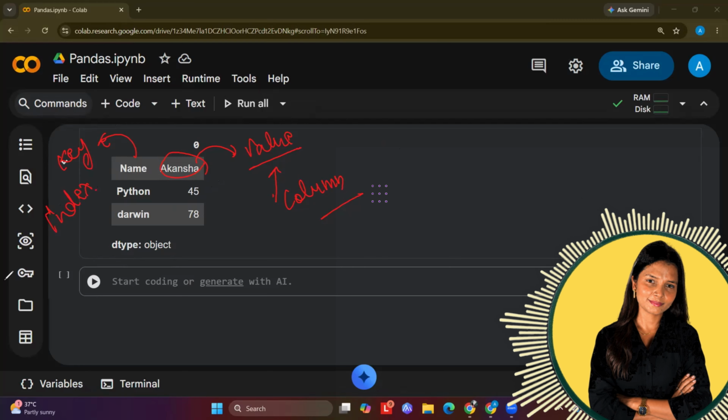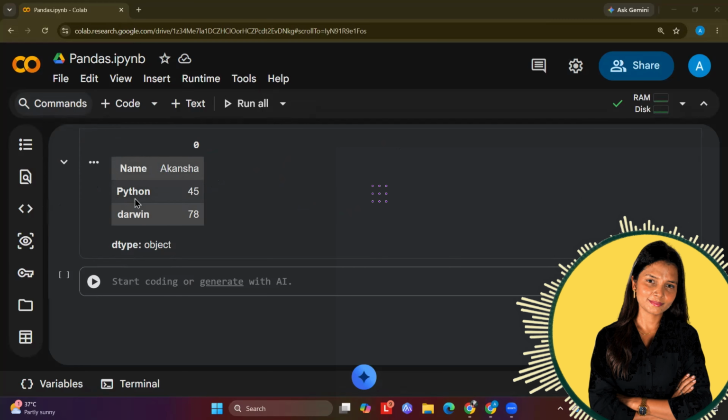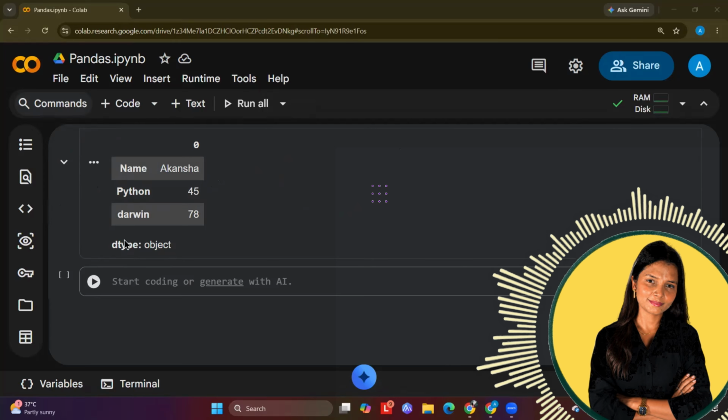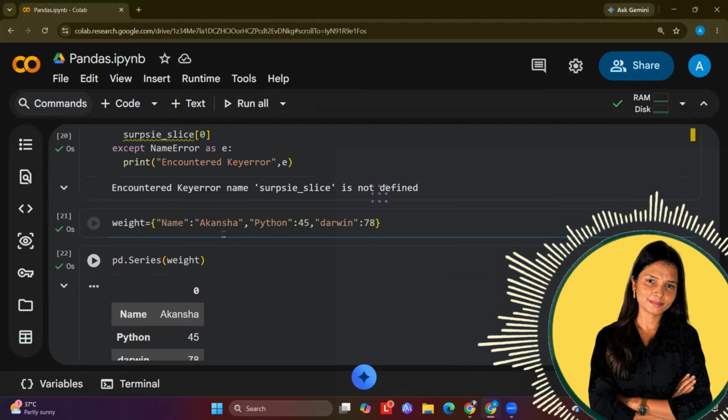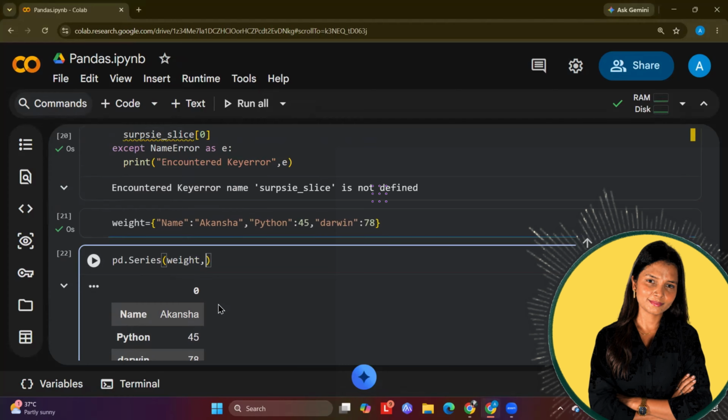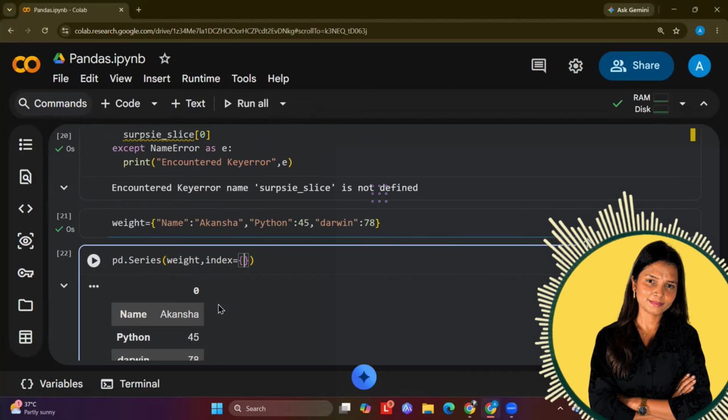So when you want to mention the order, let's say you don't want it in this order, you want Python first, then Darwin, and then name. So you can rearrange it as well. In the same way, you write comma and then give it an index. Index is equal to, and then you can give them the value.